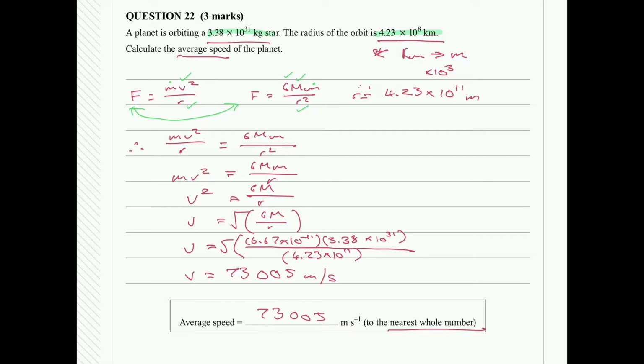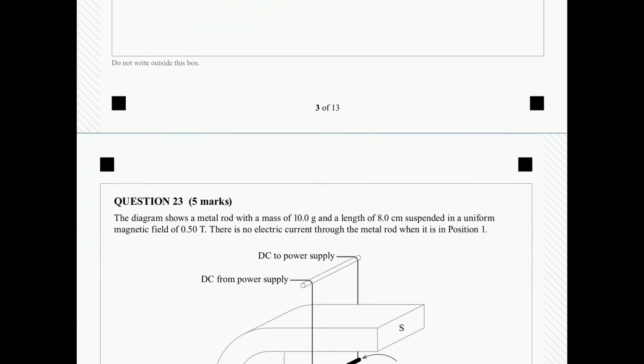Some things to remember: if you don't know what topic it is, or if you don't know where to start, think about what topic this question falls under. Then have a look at the variables you've been given and see if you can match up some formulas, and then you can hopefully work it through from there. All right, let's continue on.